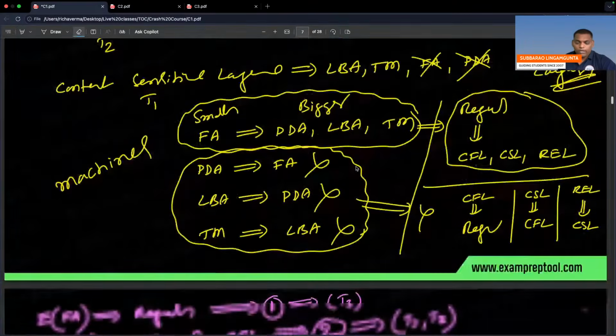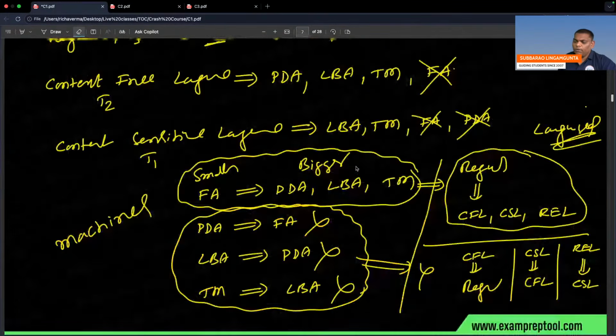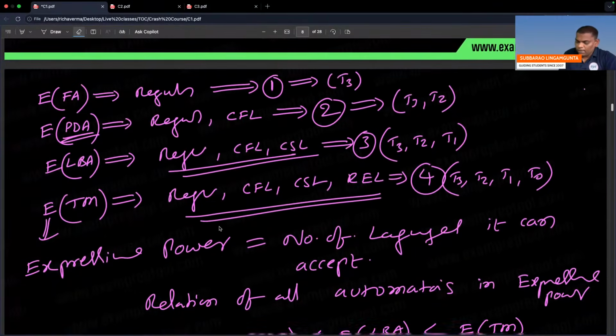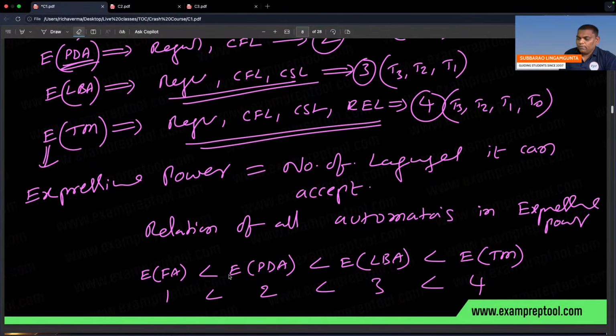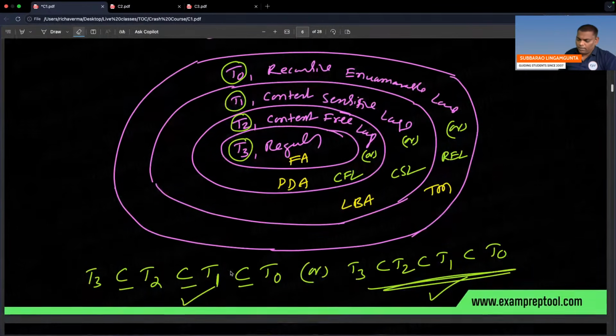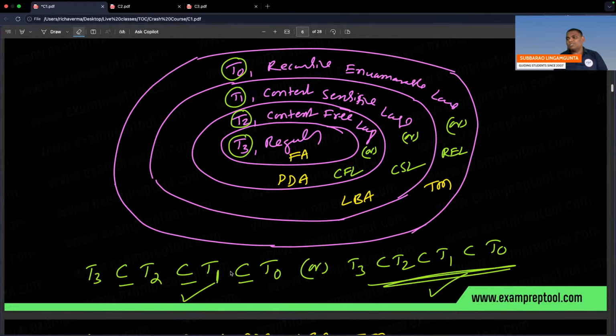I think these are very simple, because it is integer, one number less than another. But with sets, if you observe clearly, they are subsets. Superset is REL. Subset is regular. Regular is subset of CFL.